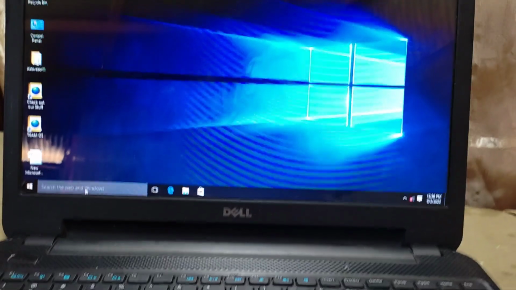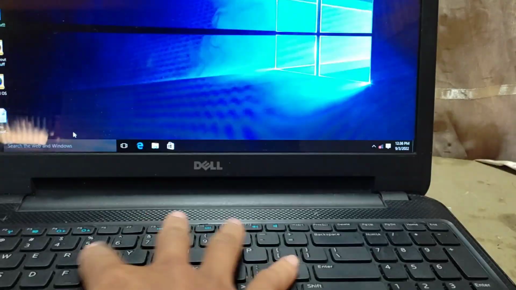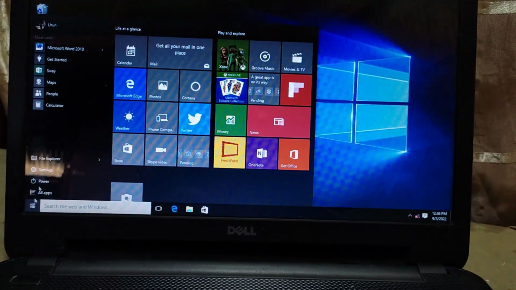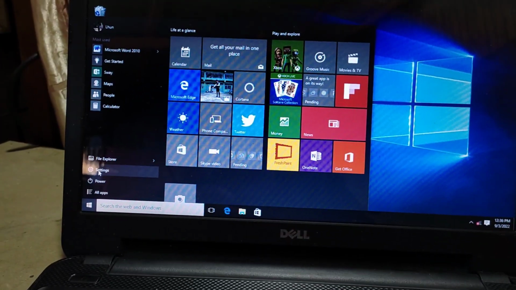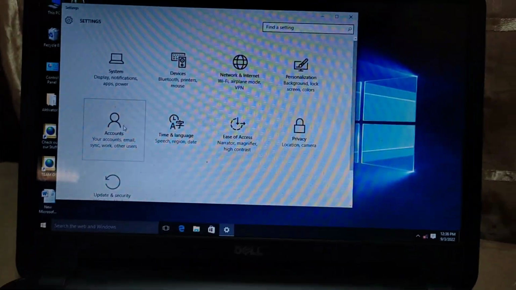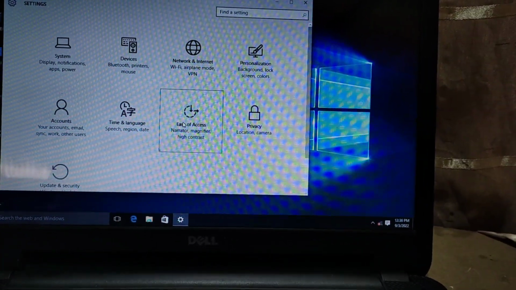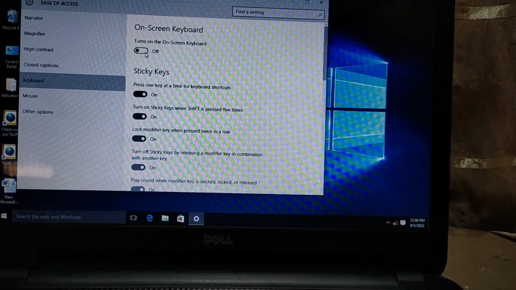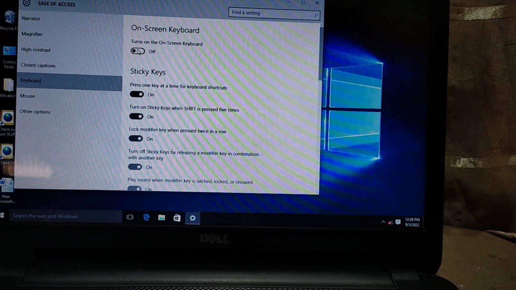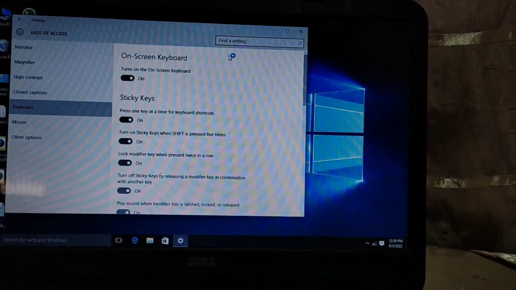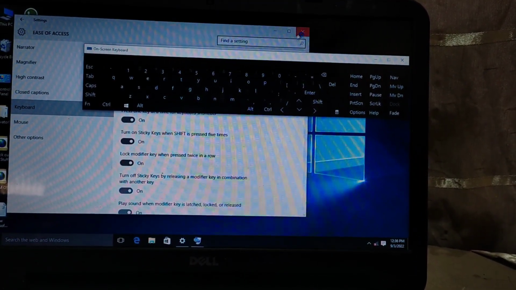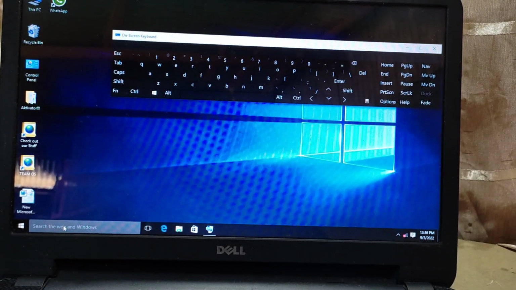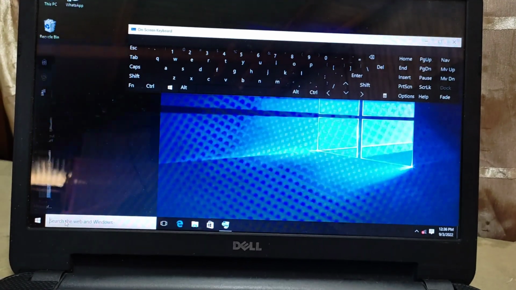Okay, so we cannot use any keys here, so we have to open up, go to settings, then enter the Ease of Access. Let's go to keyboard and then turn on the on-screen keyboard. So we have to use the on-screen keyboard to actually search. Okay, it's coming up. Now what we have to do is I'm going to type device manager here.